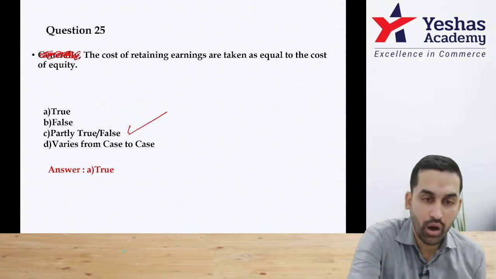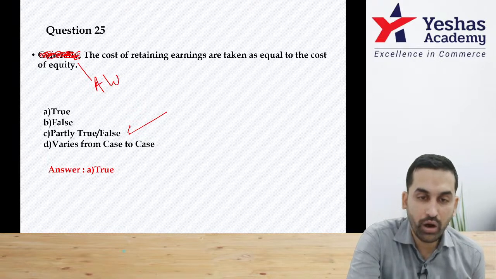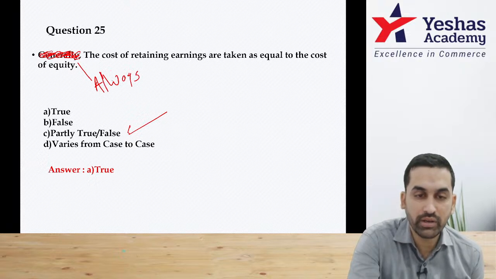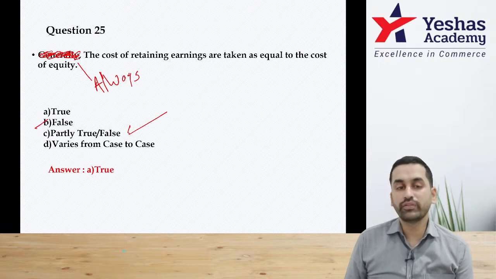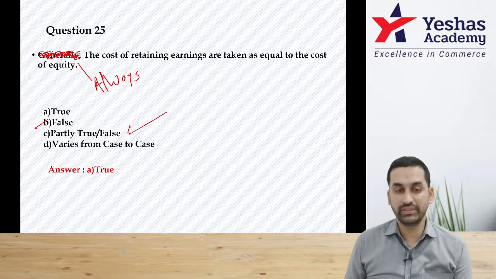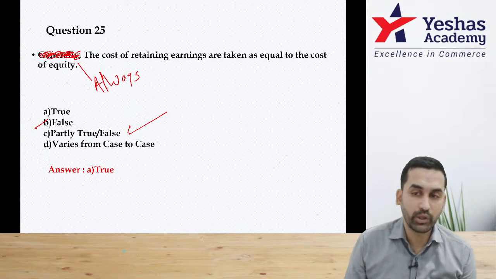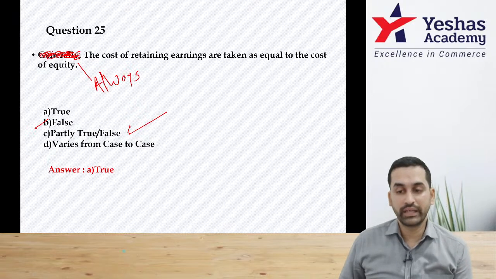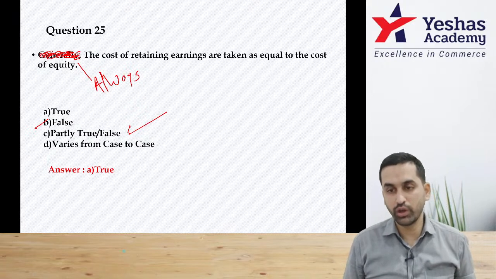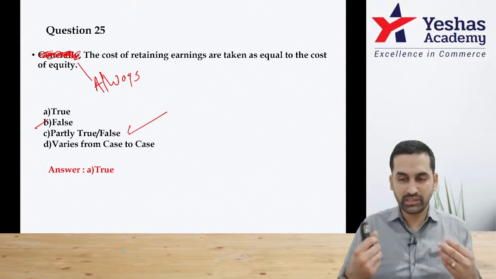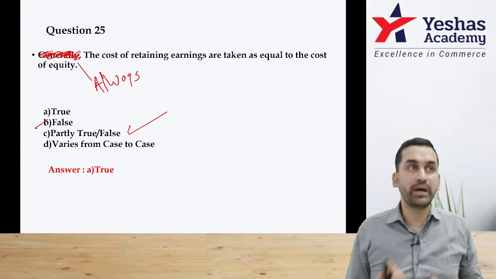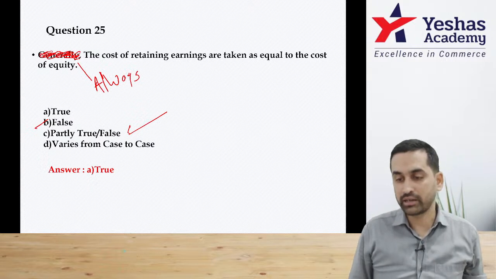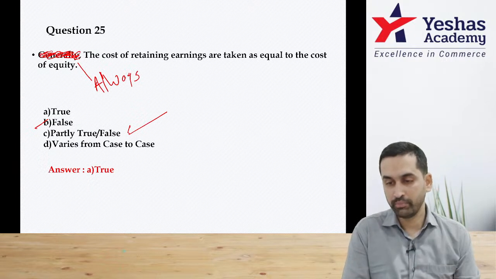But what if they say, always we take cost of retained earnings as cost of equity? If they use the word always, then I will say it is false. All of this is happening only because of that one word, generally. If they say always both are same, I will say, boss, it is wrong. I hope you understood. You are not wrong when you say option C, but you just have to think and read properly. And in exam, whenever you want to tick partly true, partly false, be very careful.